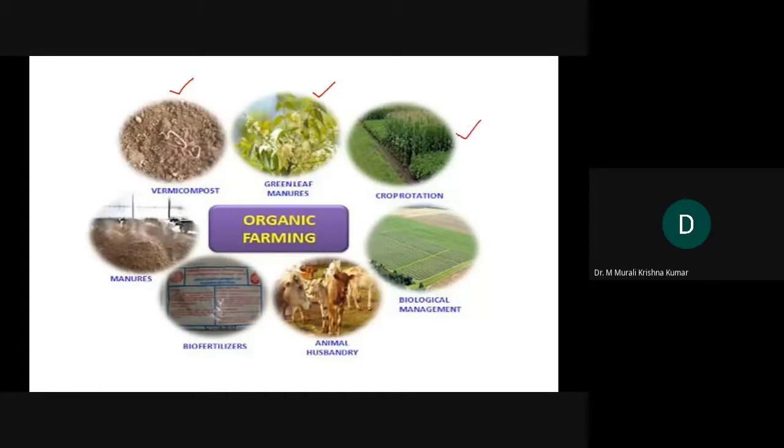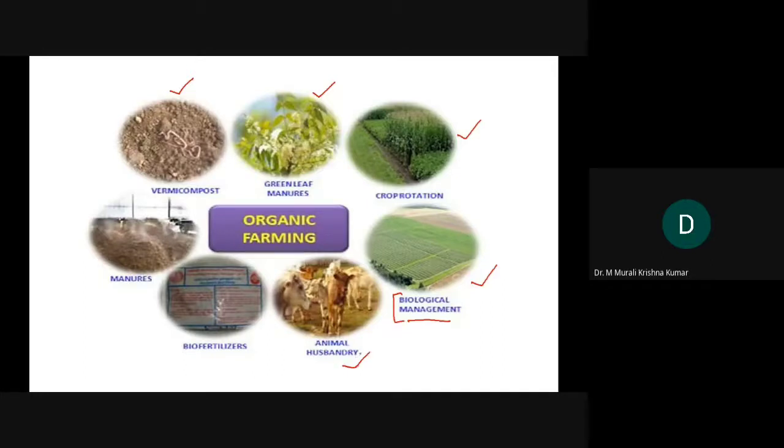Crop rotation will be there. Biological management means naturally how the system used to stay. Like when rats are there, rats are killed by snakes. Snakes are killed by birds. It is like that. So that cycle is there, life cycle. So biological cycles are maintained.